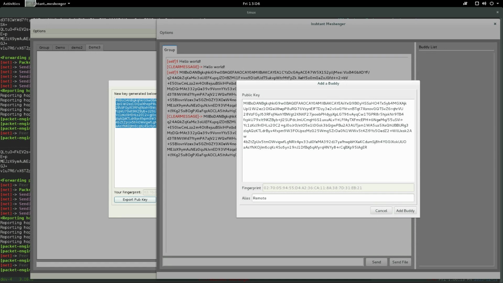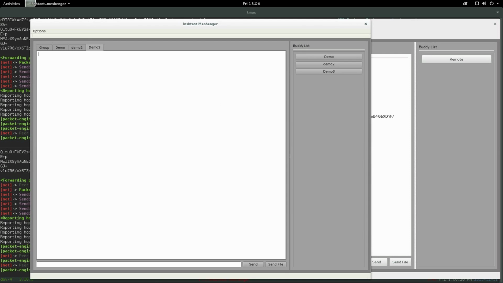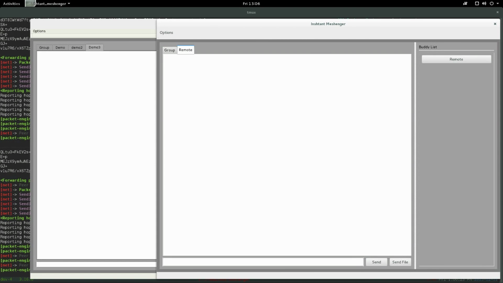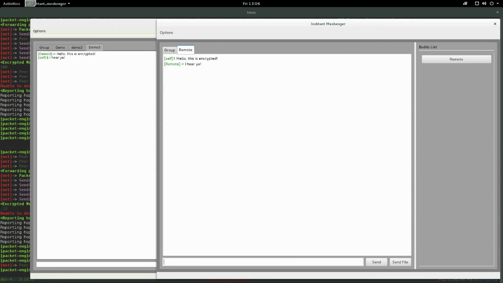Oh, got to generate that again. This screen allows you to generate new keys as well as export your current keys for use on a different computer. Alright, so now we got that over here. Again, we check if the fingerprint matches, but we're not going to do that right now because we know it should match. So at this point, we've both added each other as a buddy, and we can now chat using encrypted messages.